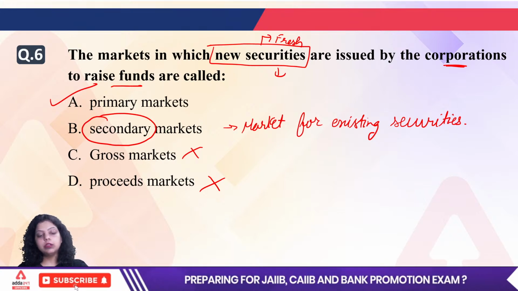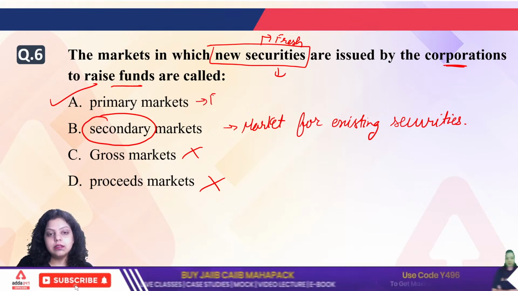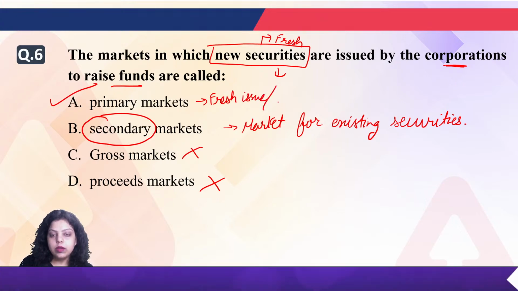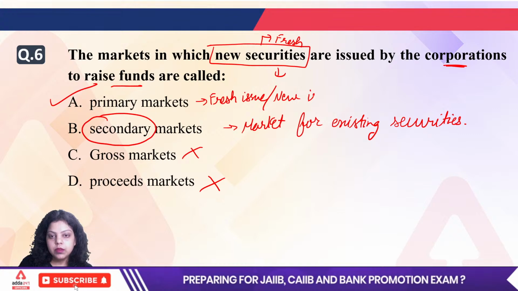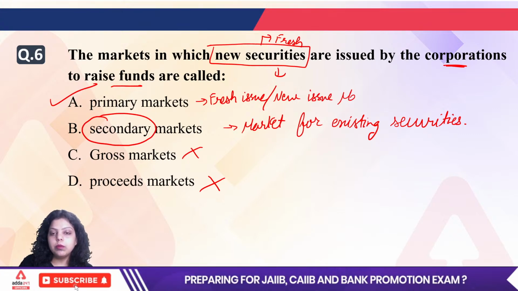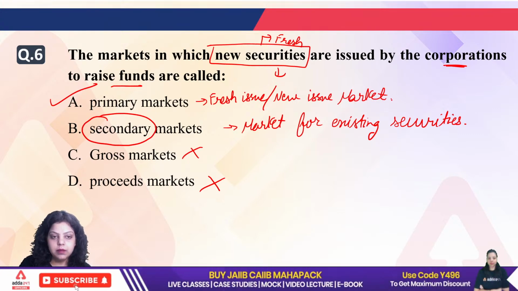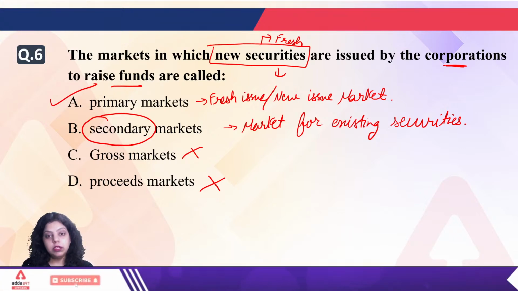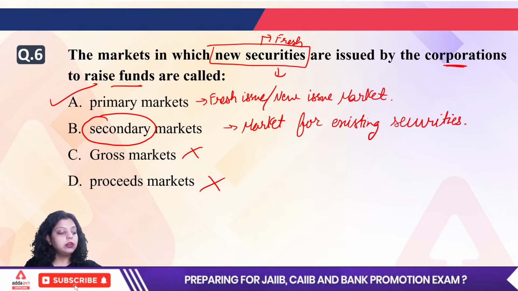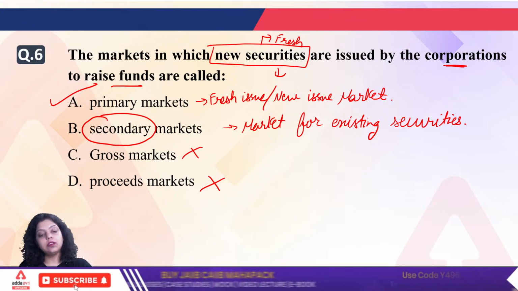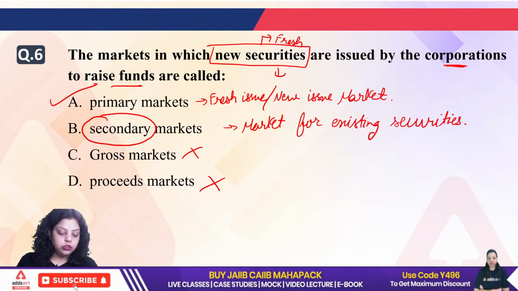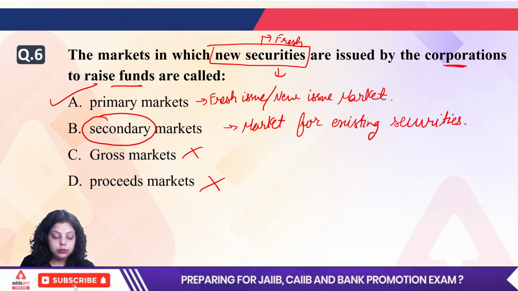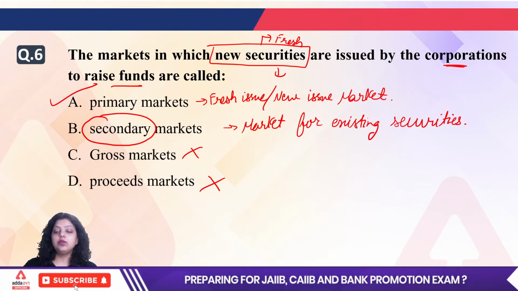But the primary market is also known as the fresh issue market, or you can call it the new issue market. Fresh issue market and new issue market are other names of the primary market, and that's why the right answer will be your A option, because we are talking about new securities. If we were talking about existing securities, then the right answer would be the secondary market. So the right answer for the sixth question is A, the primary market. Clear? Now let's move forward.